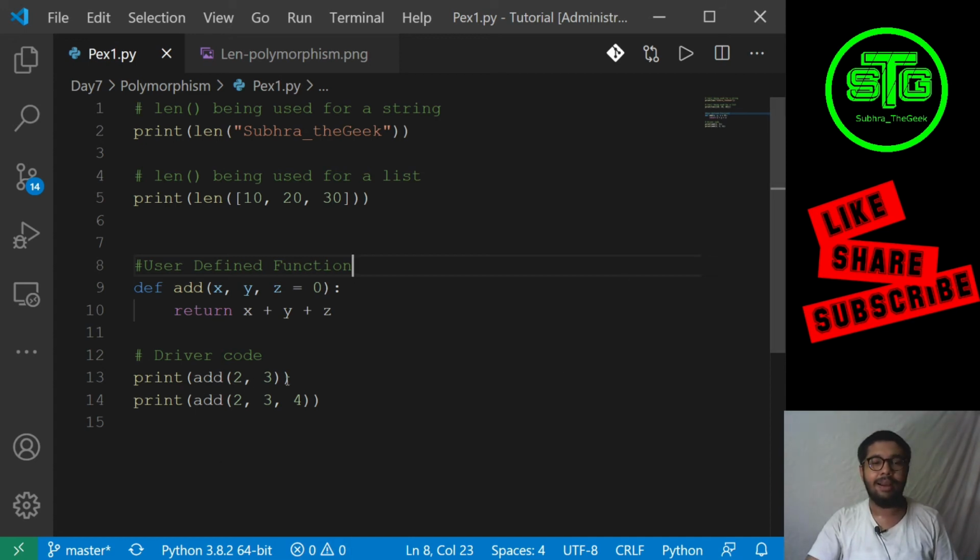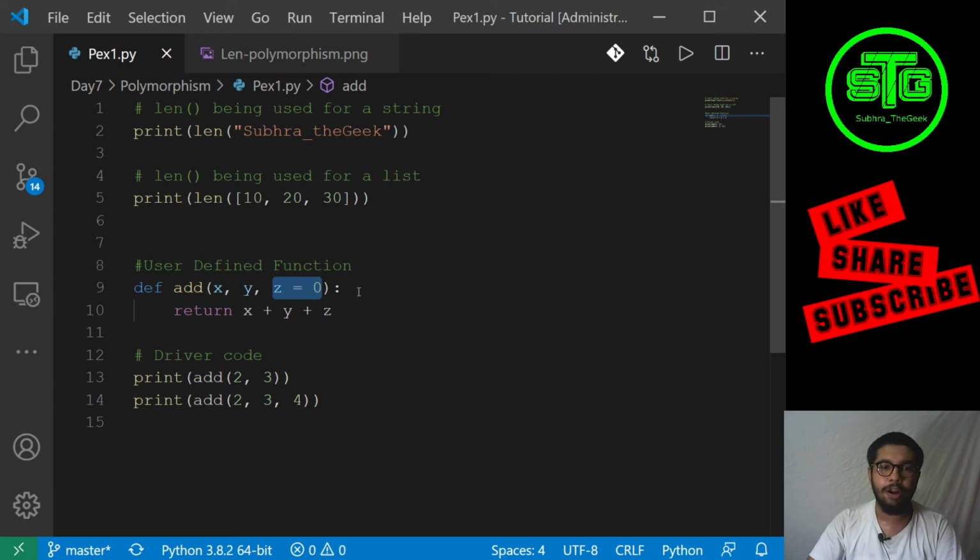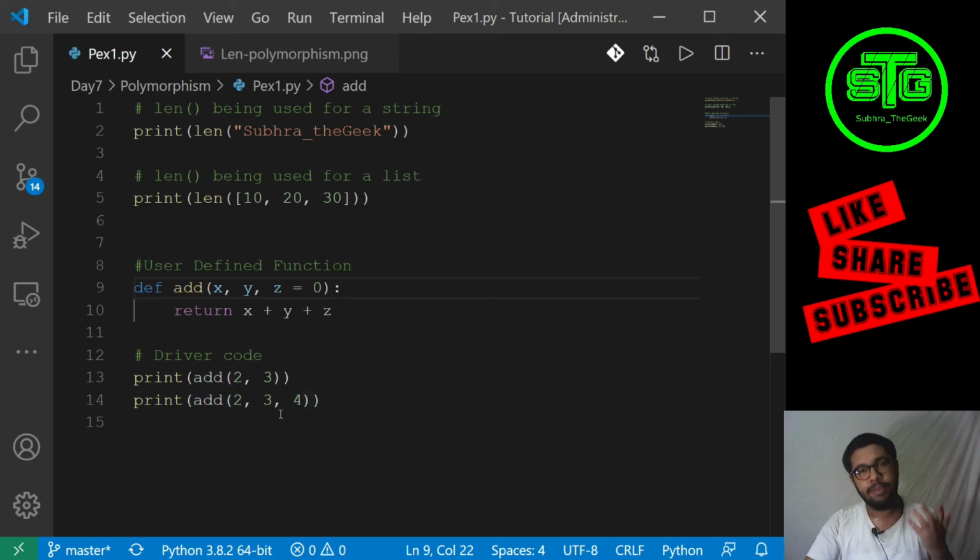And in add, the first time we are sending two variables. This is called a default argument function, so you will see it in the function class which I'll be linking over here. In the first case I am passing two variables, it will add those two variables and return or print the value. In the second case I am passing three variables. So for two variables it is adding, and for three variables it is adding. So it is basically overloading the function add.